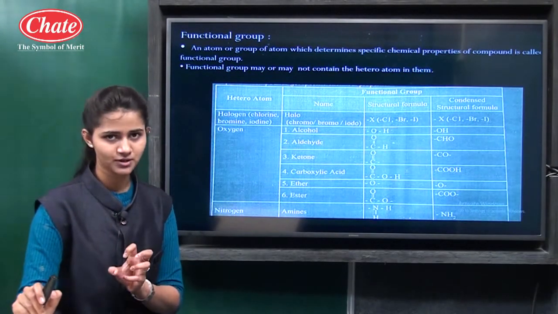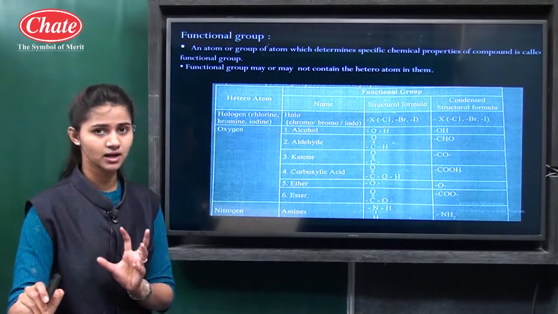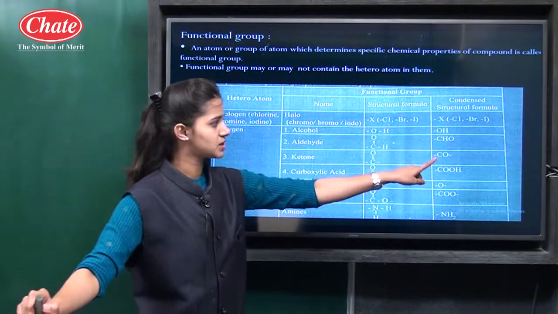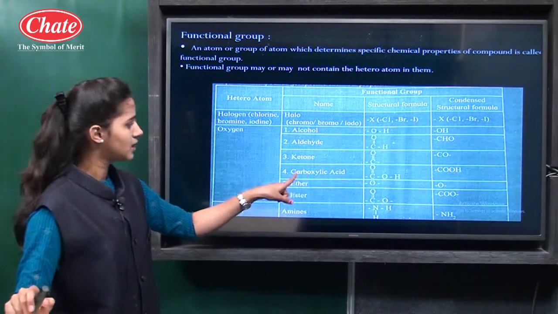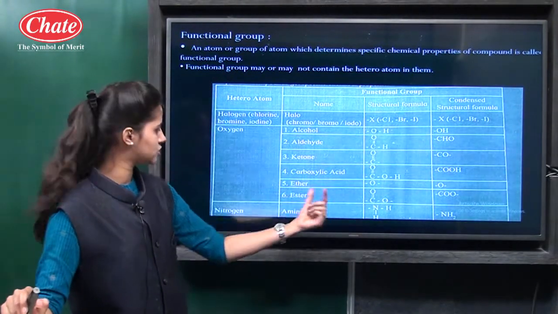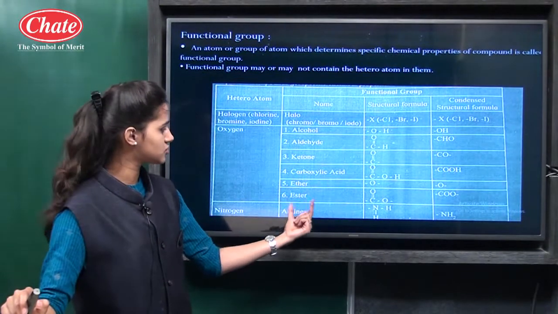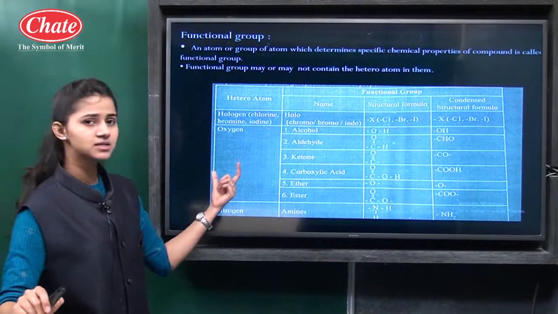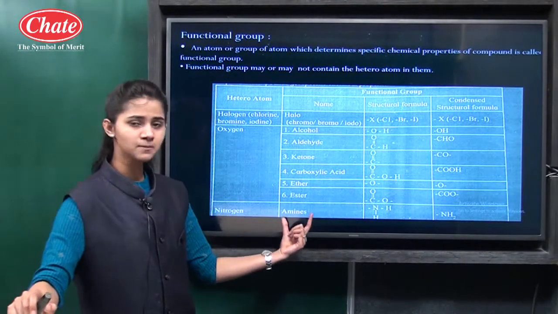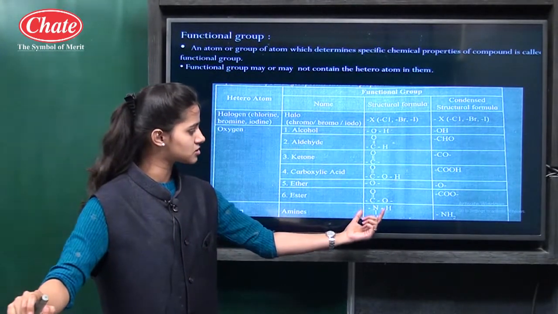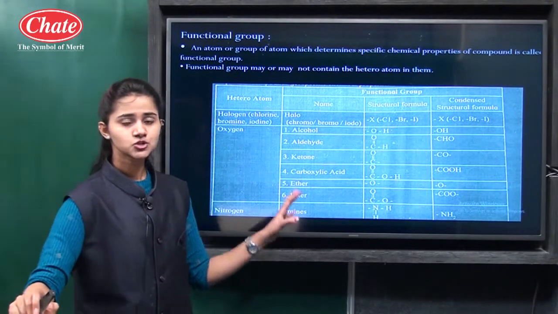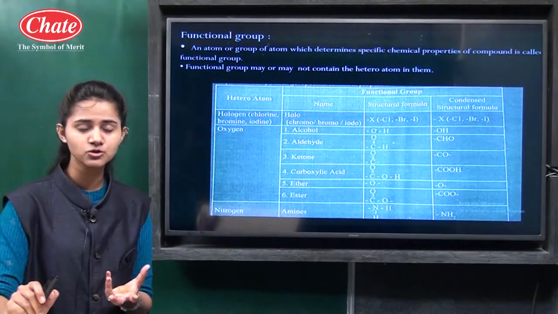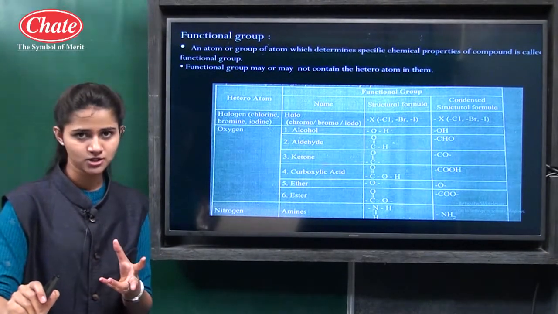Okay, so this is the group of atoms which is called the aldehyde. Then ketone, C double bond O, condensed structure formula CO. Carboxylic acid, COOH. Ether, O. Ester, COO. And the next functional group, which contains the heteroatom nitrogen, is the amine, whose structural formula is NH2. So these are the functional groups which are attached to hydrocarbons, that is, the compounds which are made up of carbon and hydrogen.